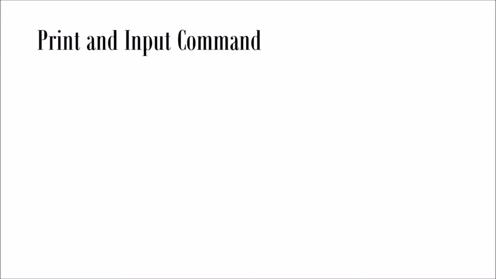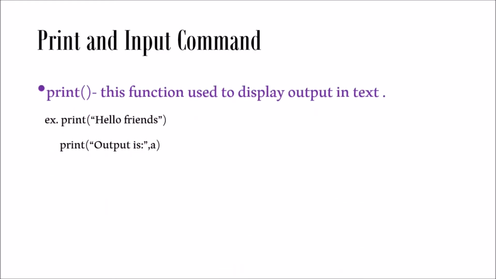After the variable names, the next point that we are going to discuss is the print and input command. Now the print function is used to display output as text. If I want to display hello friends, then I will write print in simple brackets and double inverted commas, hello friends. And in a second case, I have output is, and this is a variable name a. So if you want to print only the content of the variable, just give the name of the variable. And if you want to print some text, then you have to specify it in double inverted commas.